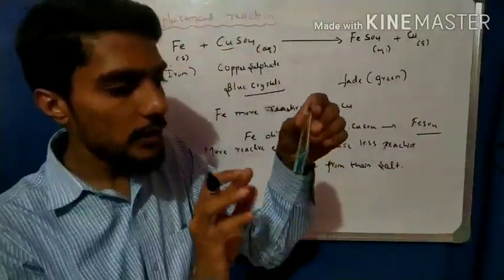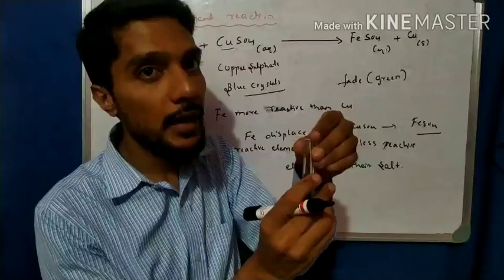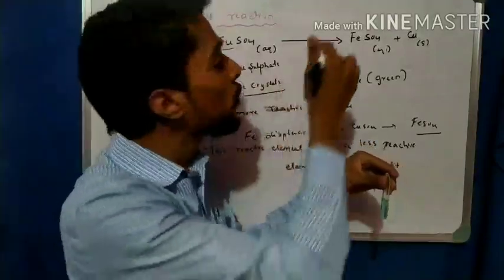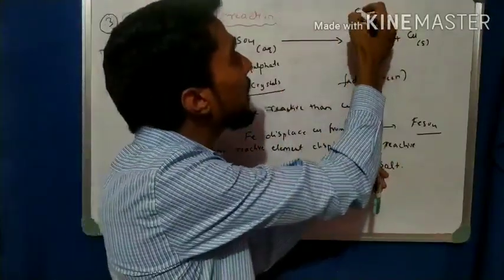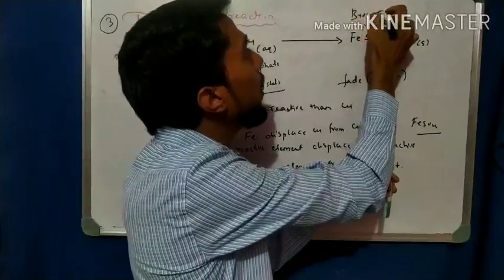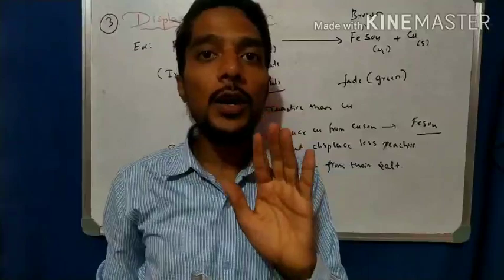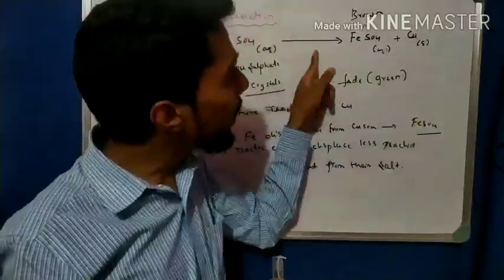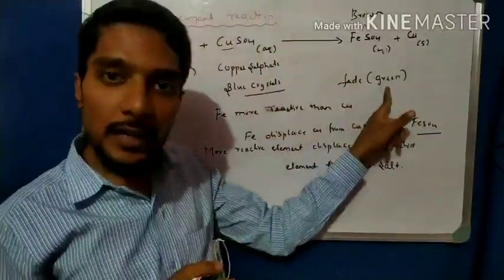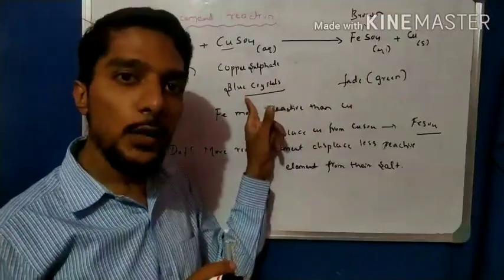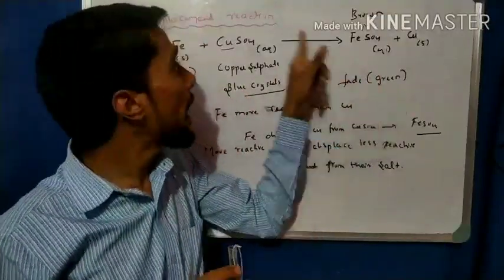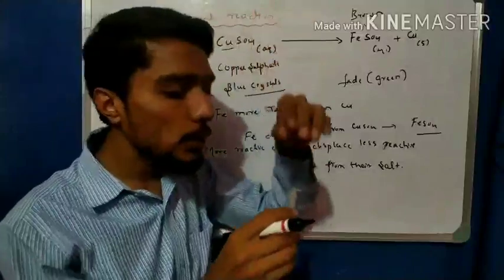So if we wait a second, we observe that it is converted to gray color. The solution is gray color. So what about the nail? The nail is turning a brown color. Initially the nail is silver white, but when the reaction takes place, the solution is green. The blue color solution is converted to green color solution, and the iron nail which is white is converted to brown color.